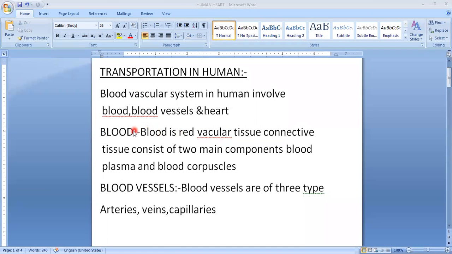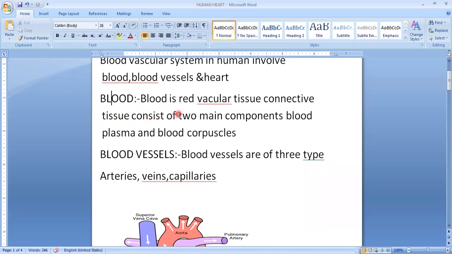First is blood. Now let us see what is blood. Blood is a red vascular tissue. It is a connective tissue, as we have already studied in the lower class, that is 9th standard. Let us do the revision first. Blood is a red vascular tissue, a connective tissue, and it consists of two main components.